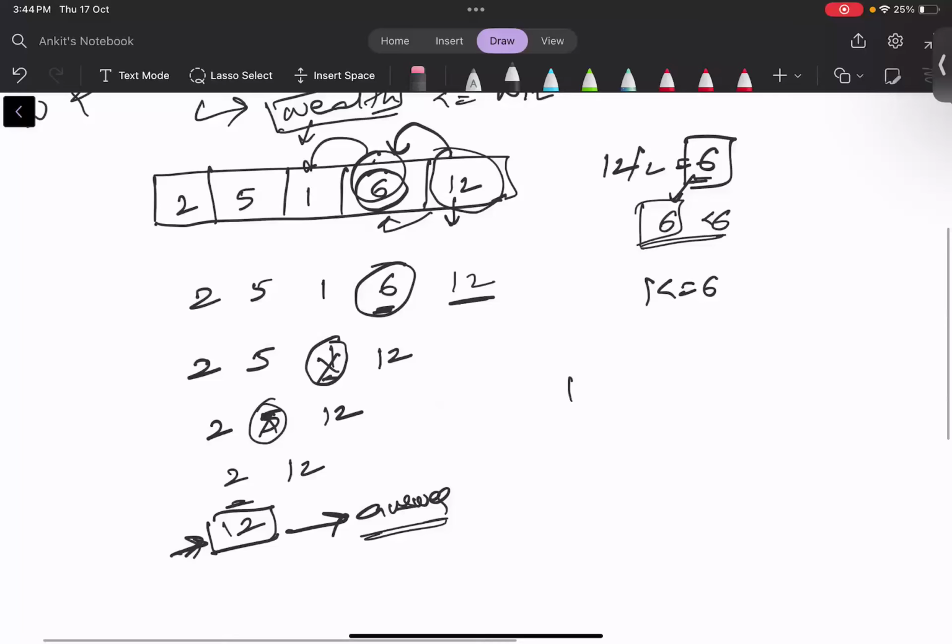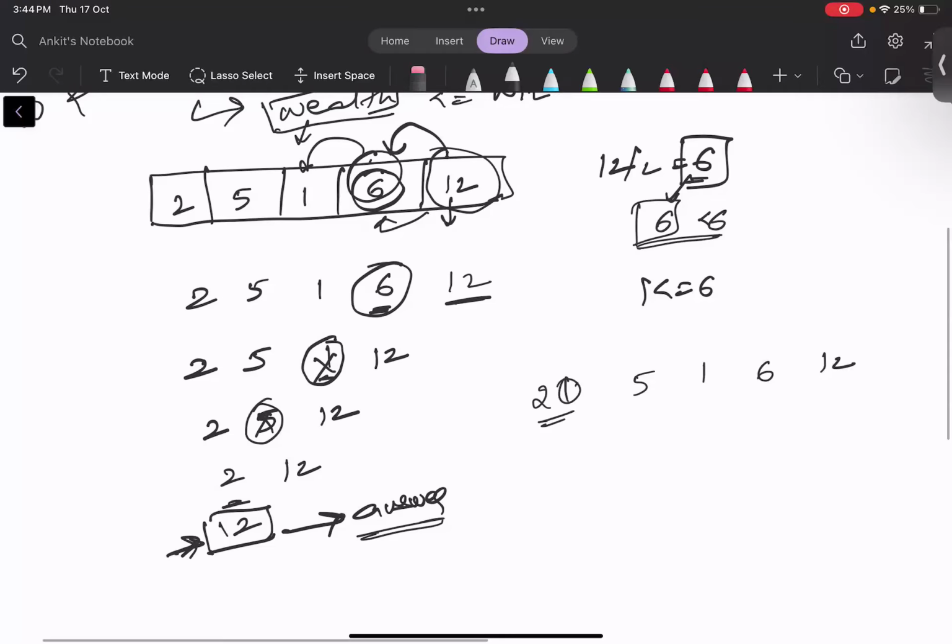Let's say we have 20, 5, 1, 6, and 12. That means the first person's wealth is 20. Sushil can eliminate 6, 1, and 5, so the position of Sushil will now be the second position. So we need to return 2 in the output.